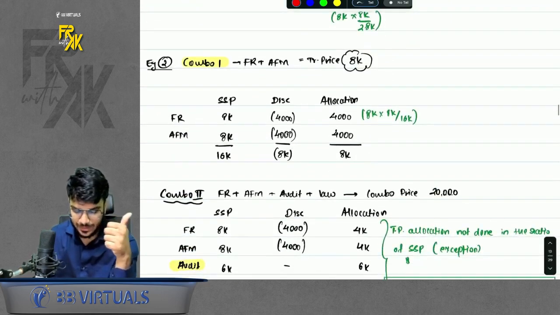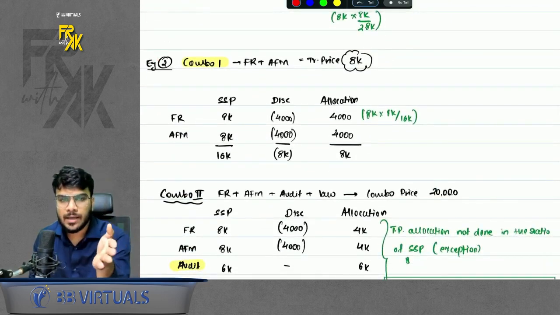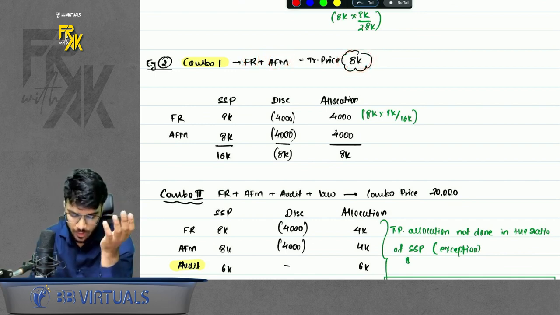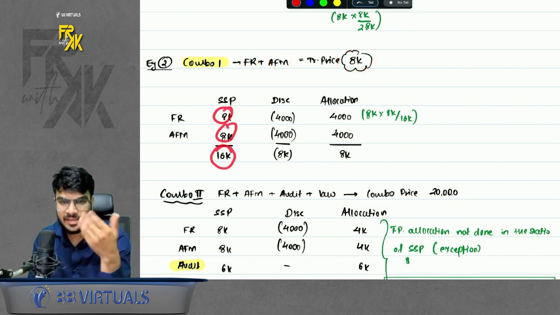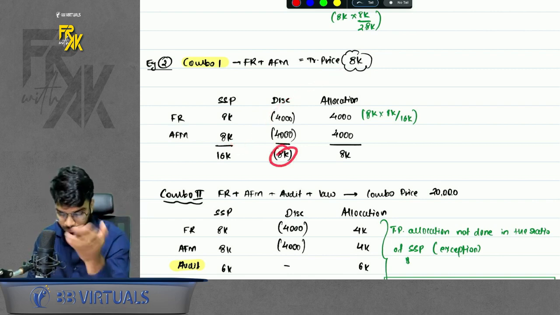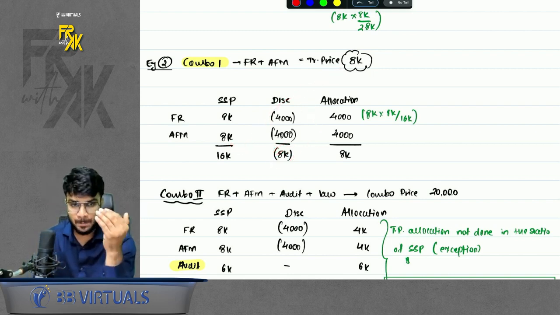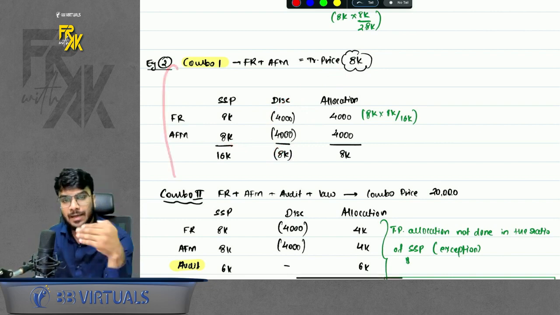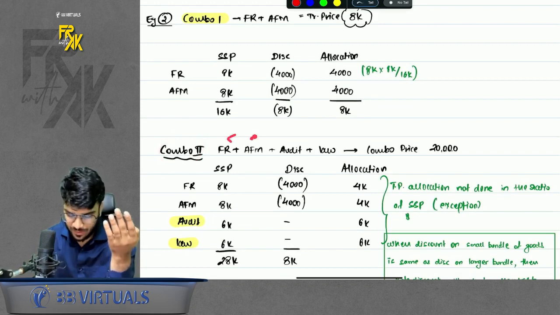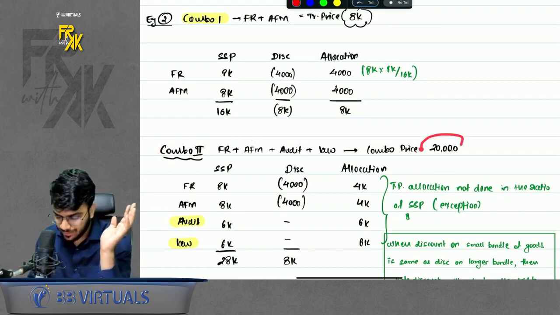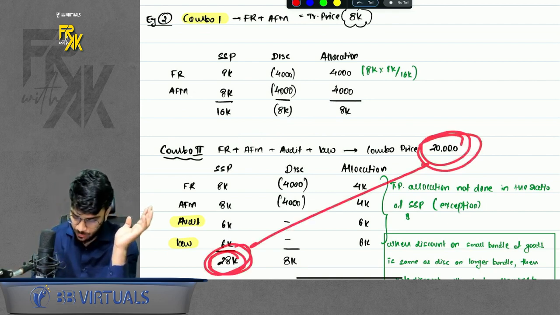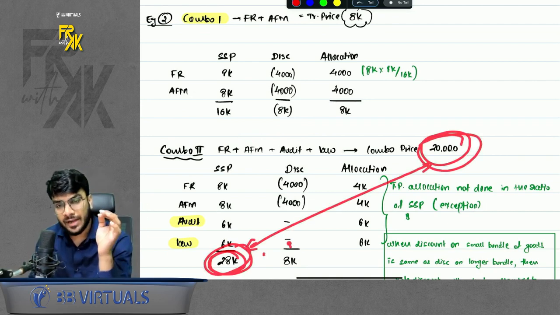Second example: let's say you are selling a combo of only FR and AFM for rupees 8,000. If you see individually, they are worth 16,000, but you are selling only for 8,000. That means you are giving a discount of 8,000 rupees. You allocate between the 2 products. Continuing with the same example, assume that you also sell one more combo, a combo of 4 subjects, FR, AFM, audit, law. You sell for 20,000. The SSP is coming to 28,000. How much discount did you give? A discount of 8,000 only.